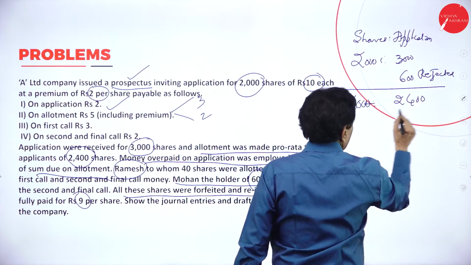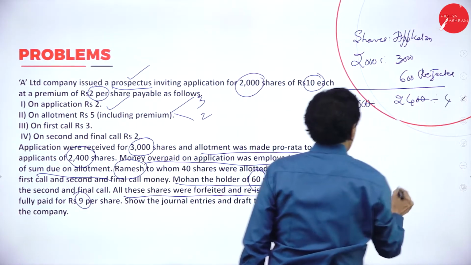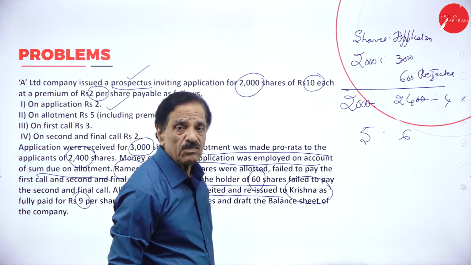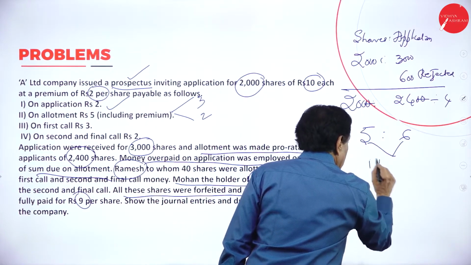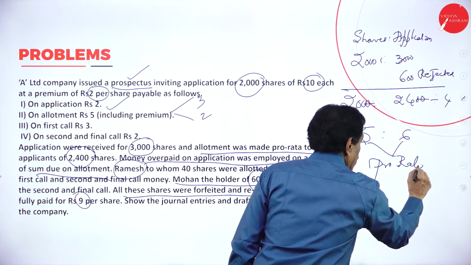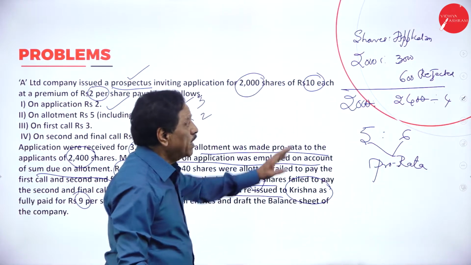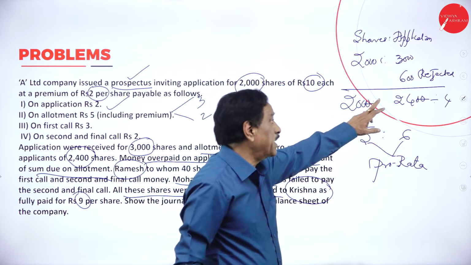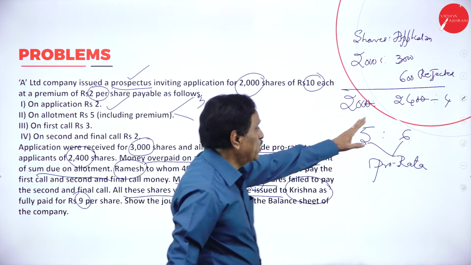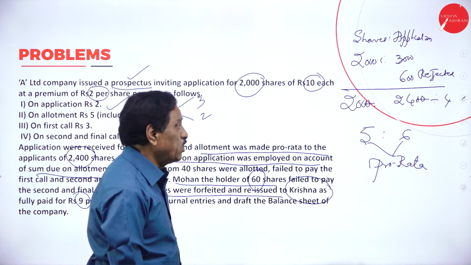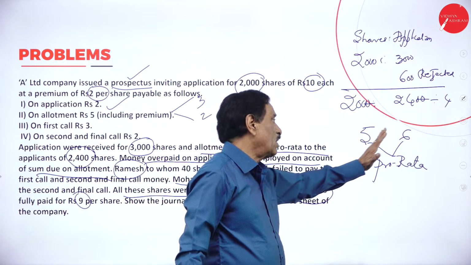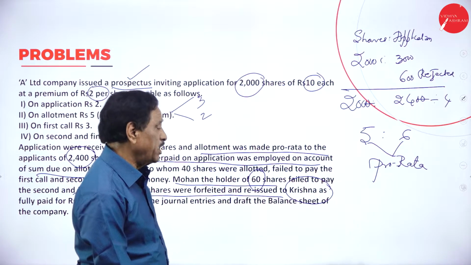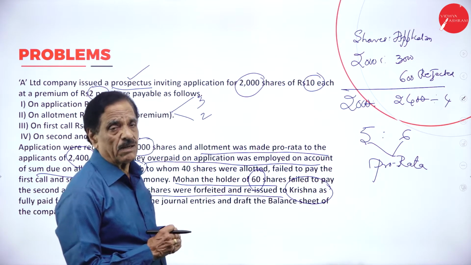If we cancel the 0s, divided by 4, 4 5s are, 4 6s are. This is called pro rata, proportionately accepted. So how many shares are there? 2,000. How many applications received? 3,000. How many applications rejected? 600. So 2,000 is to 2,400, they are in the ratio. Divided by 4, 4 5s are, 4 6s are. So they are in the ratio of 5:6, which is considered as a pro rata adjustment account.